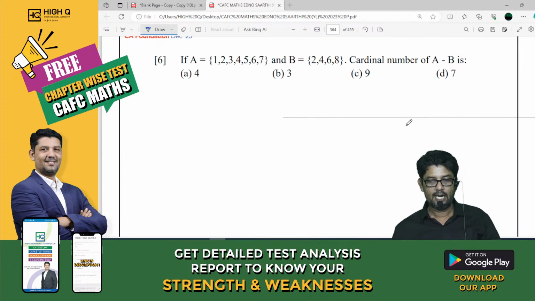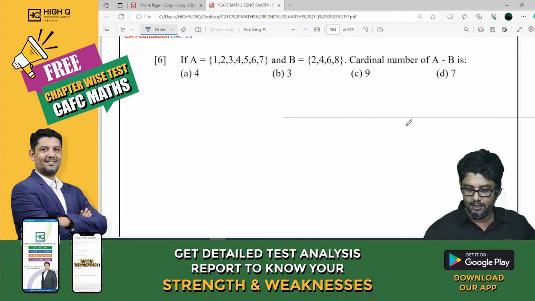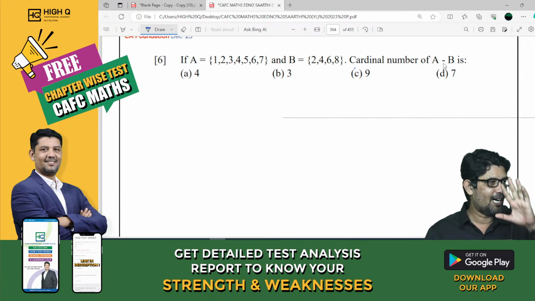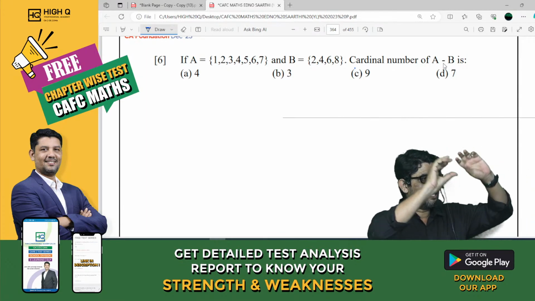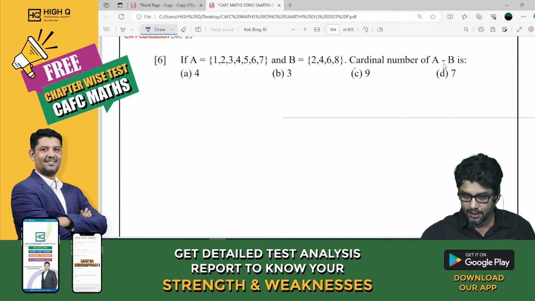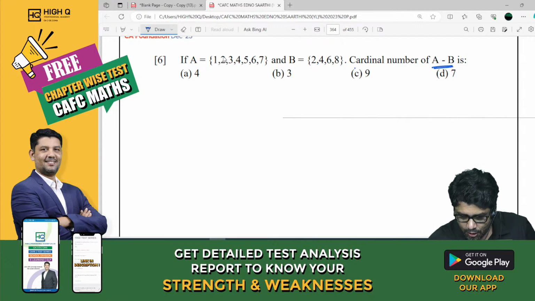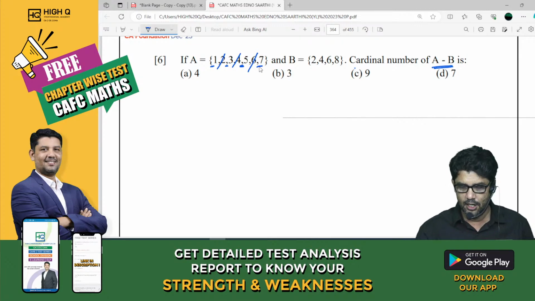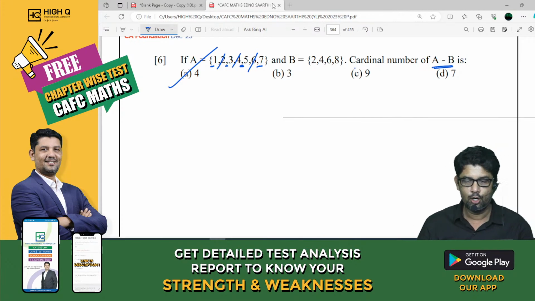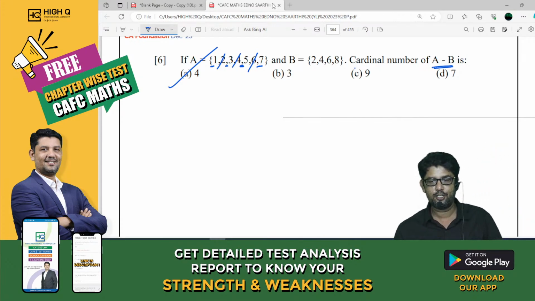I think you can find this out, my dear. Cardinal number of A minus B. I think I explained to you the meaning of cardinal number. Now you understand why I was explaining it. In the examination they ask what is cardinal number. Sir, first let us find A minus B. What is A minus B? 2, 4, 6 is gone. Remaining how many elements? Sir, 4 elements. Therefore, the cardinal number of A minus B is 4. Very good. Understood?